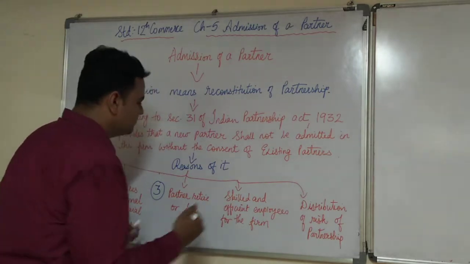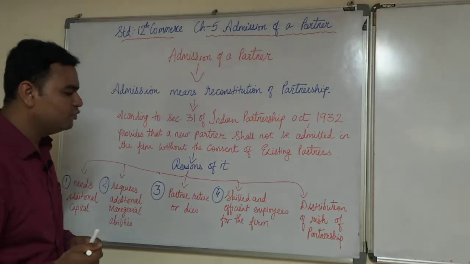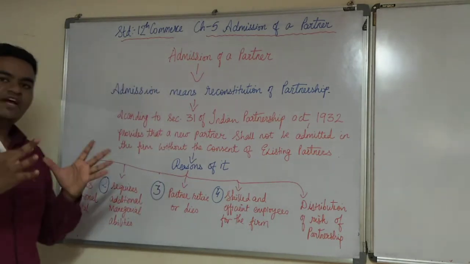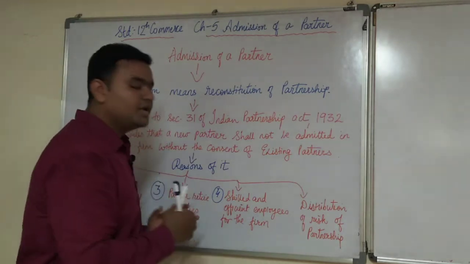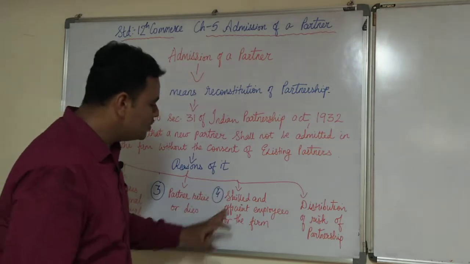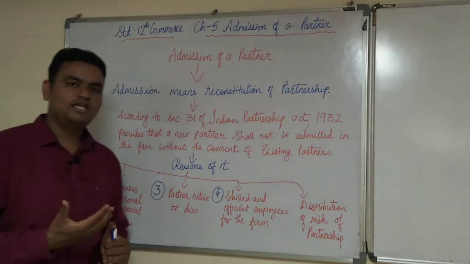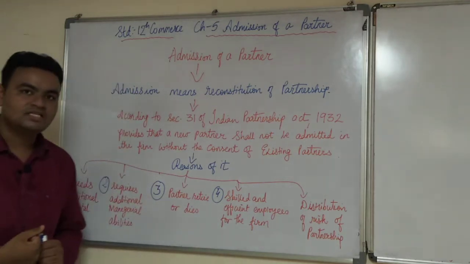The fourth reason, that is skilled and efficient employees for the firm. For an effective profit of the business or a huge profit of the business, you need skilled and efficient employees of the firm. Skilled, knowledgeable and efficient employees are the valuable assets of the firm.